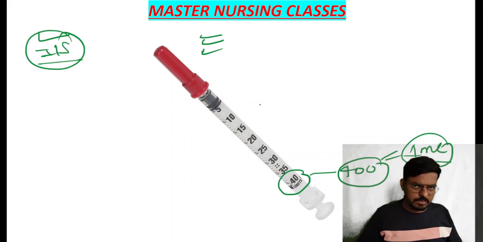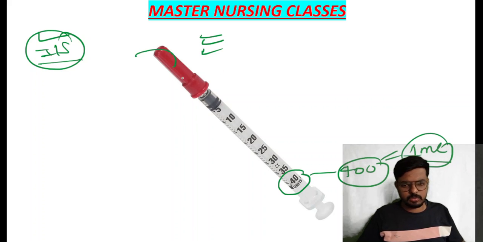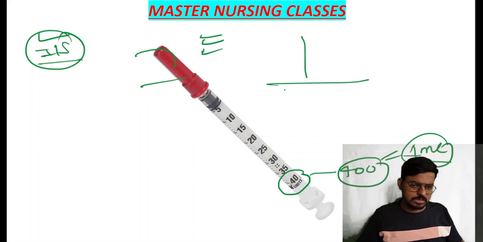There are many syringes in the market labeled from 1 to 160 units, but the always recommended one is this maximum 40-unit syringe. So this is the insulin syringe. After opening this cap, there is a very small needle. If we are giving it at a 90-degree angle to the skin, this is the skin.